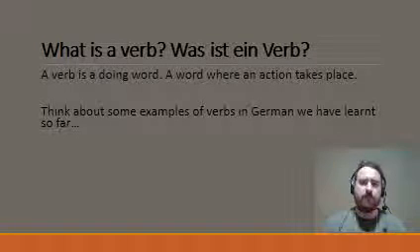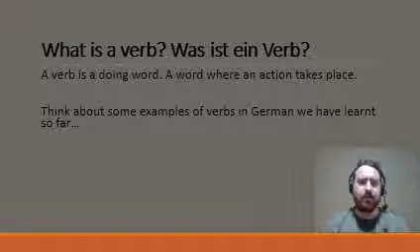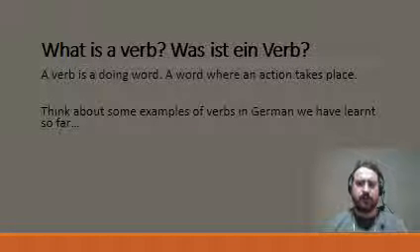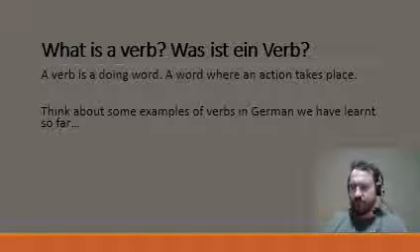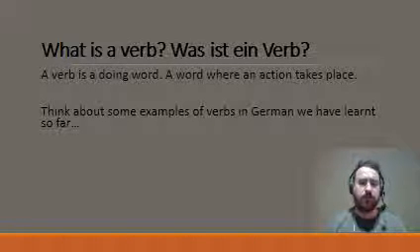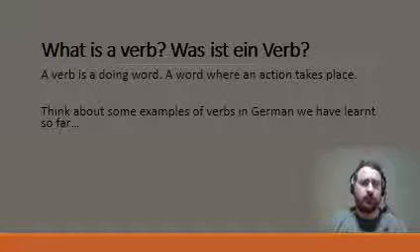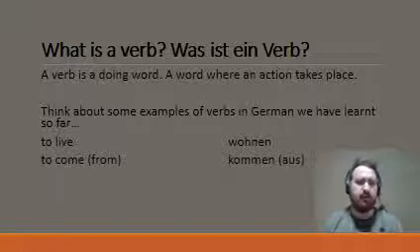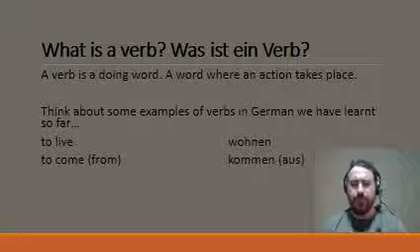So, what is a verb? Was ist ein Verb? A verb is a doing word. It is a word where an action takes place. So if we think about some action words, some verbs, some doing words that we've seen before in German in this topic, we looked at two particular ones in Year 7. We've looked at wohnen and kommen.